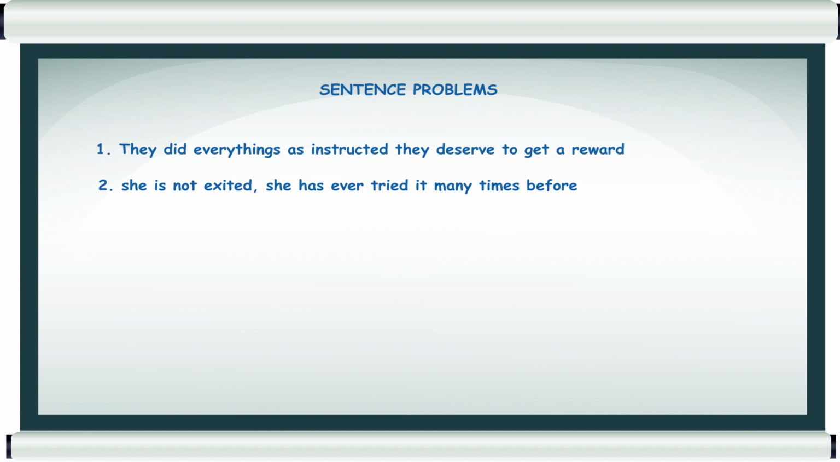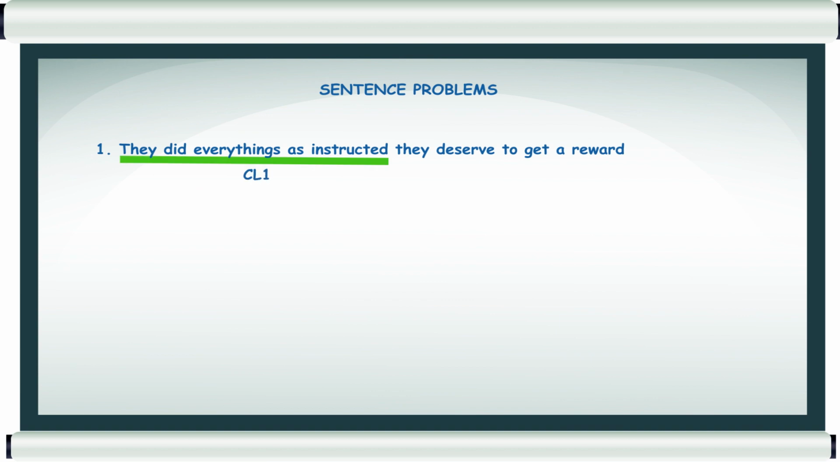Okay, now let's see one by one. In this example, we find that there are two clauses here. The first one is they did everything as instructed, and the second one, they deserve to get a reward. But once again, is it a compound sentence?